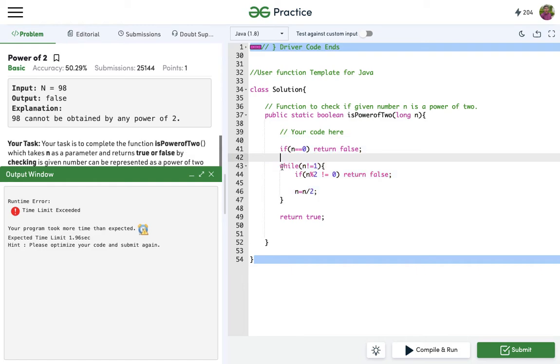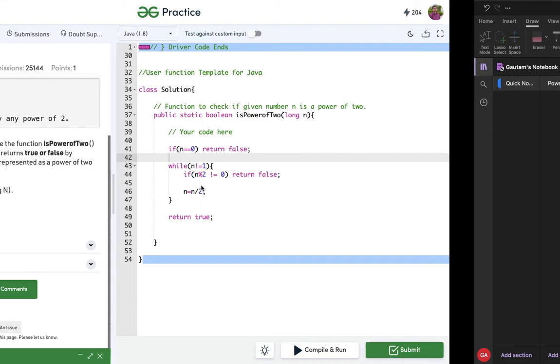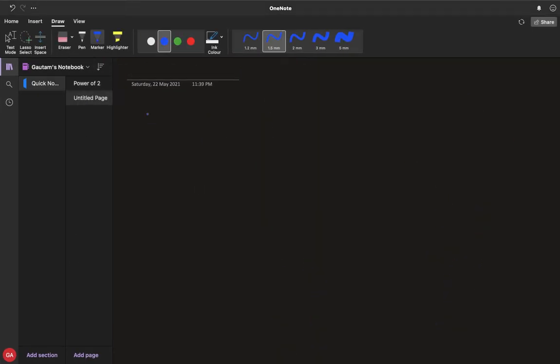Okay, so now we could solve it in an even better time complexity. We can solve it in O of 1 time complexity, means theta of 1, by using the concept of bit manipulation. So now I'll explain how we'll do it. For example, there is a power of 2, let's consider 8. What will be the binary representation of 8? 1000.